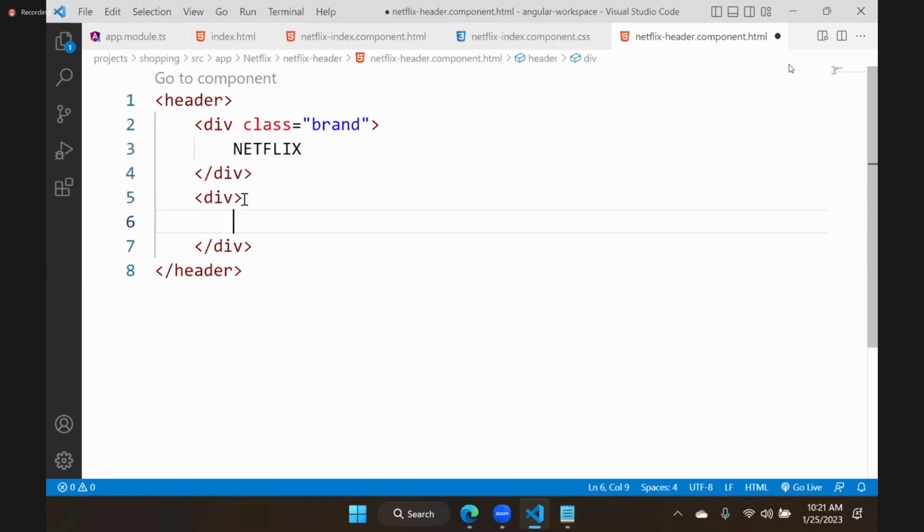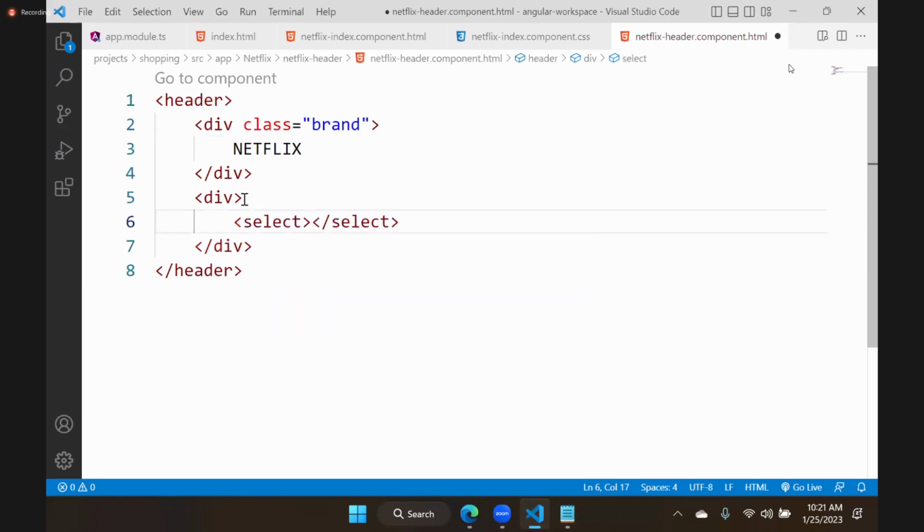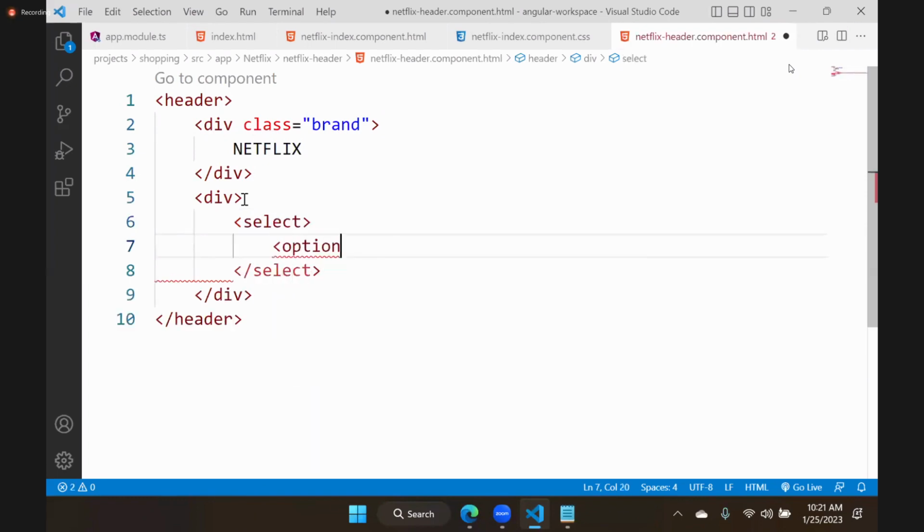In this div, one is a drop down, so I will put a select, and we will put an option as language. Actually, they use a bootstrap drop down, because ordinary HTML drop downs cannot have images.